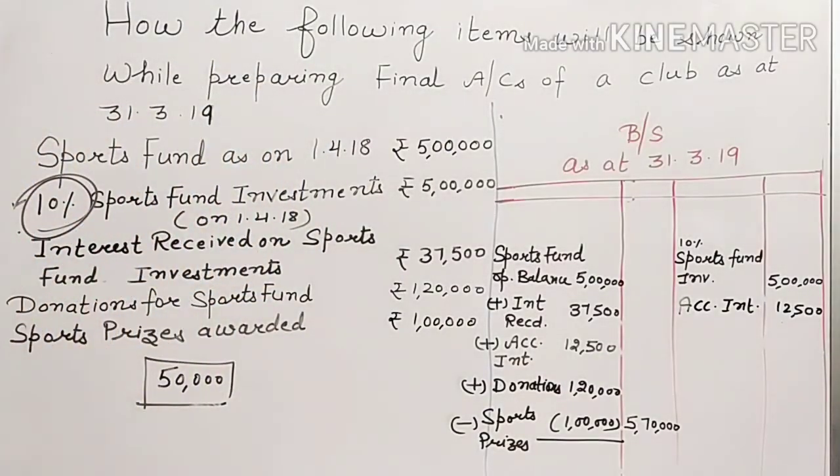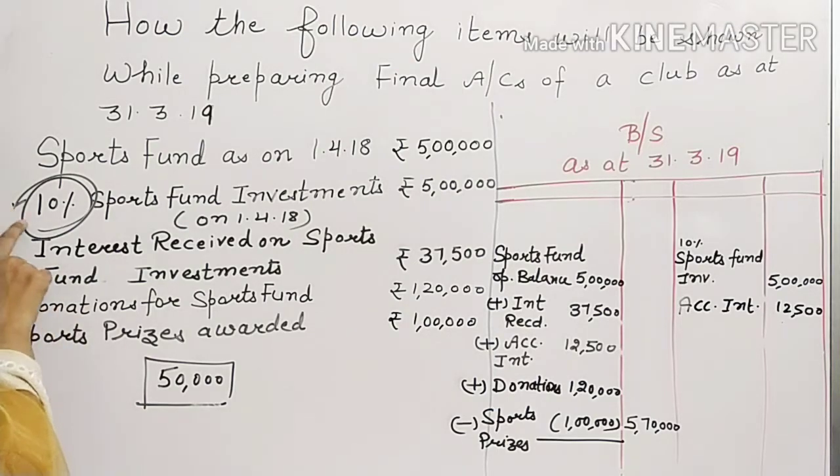This is how you can solve this question related to fund-based accounting. You will be given the sports fund opening balance of 5 lakh. The investment is given to you; the fund you keep on the liability side, and the investment you keep on the asset side. Then whatever interest you have received, you will add to the sports fund.